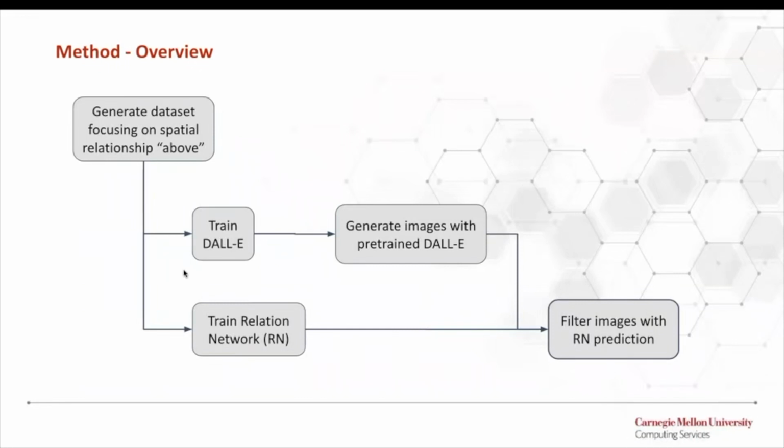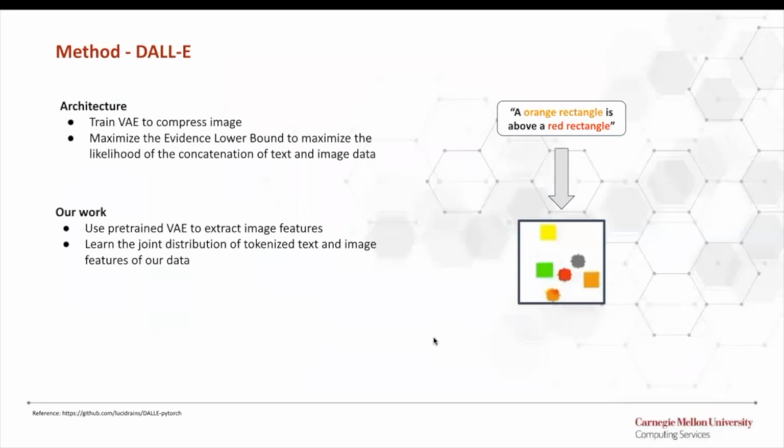Here is an overview of our method. First, we trained a DALL-E model to generate images, and we trained a relation network model to identify spatial relationships between objects in the image. Then we filtered the generated images by selecting those with the correct spatial relationships with the help of the relation network. Specifically, our project focused on a single relationship: above. For DALL-E, we used the open source implementation to train the model on our dataset.